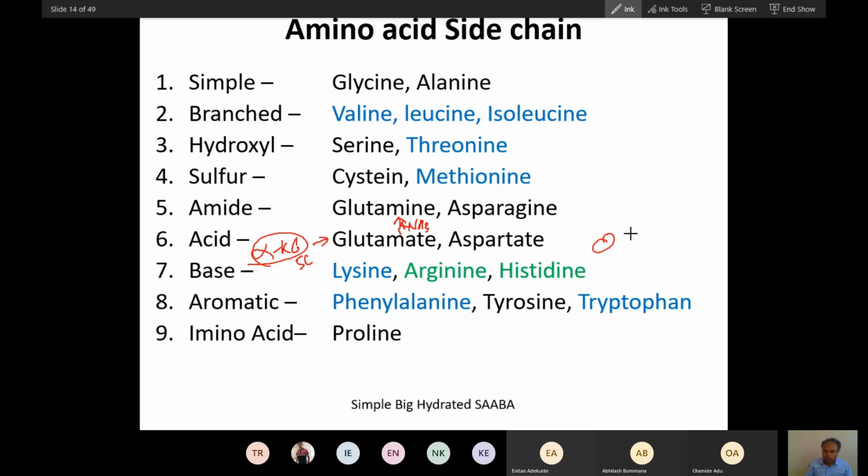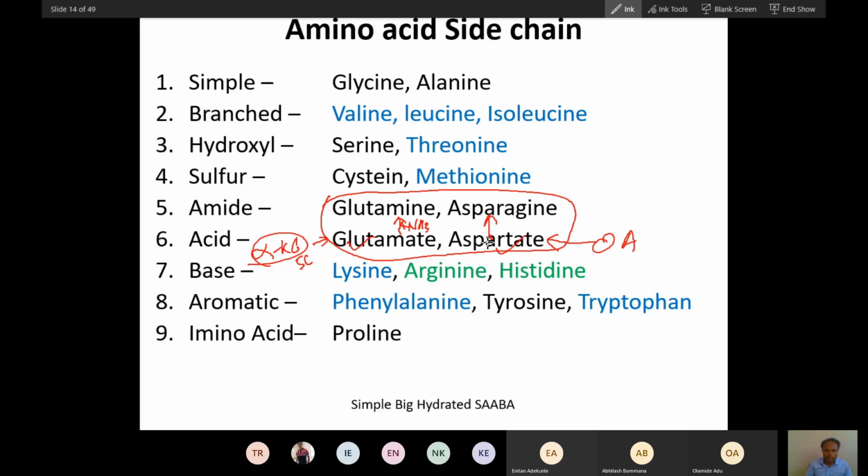Now from oxaloacetate, both are intermediates of the Krebs cycle, aspartate is synthesized, and from aspartate, asparagine is synthesized. So these 4 compounds are very similar in structure.